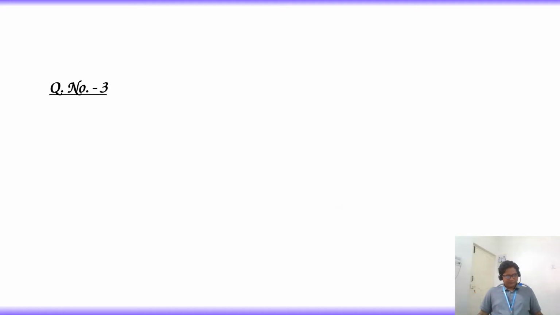Question number 3. After removal of covering, the pea seed consists of. I am repeating again. After removal of covering, the pea seed consists of options: 1. Cotyledons, 2. Embryo, 3. Cotyledons plus endosperm, 4. Cotyledons plus endosperm plus pericarp. Now let's see.